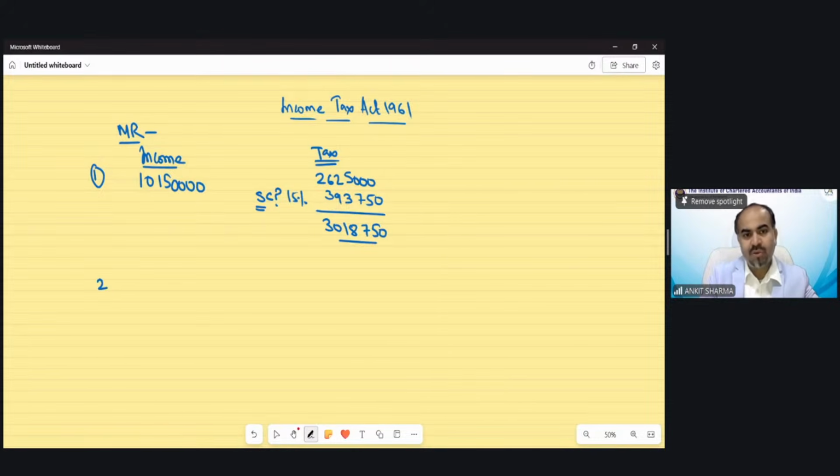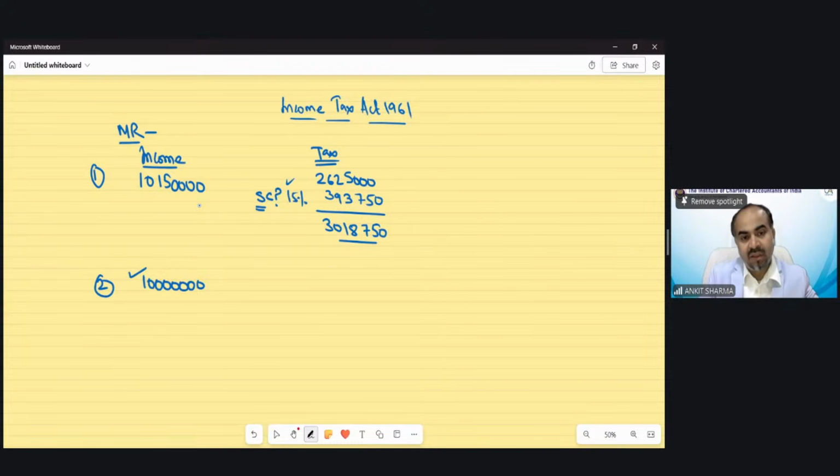Now step number 2 says, now put that income over here up to which surcharge rate was different, or the rate which has been applicable before this surcharge rate. So if surcharge is applicable at 15% when your income exceeds 1 crore, then up to 1 crore, the surcharge rate would be different.